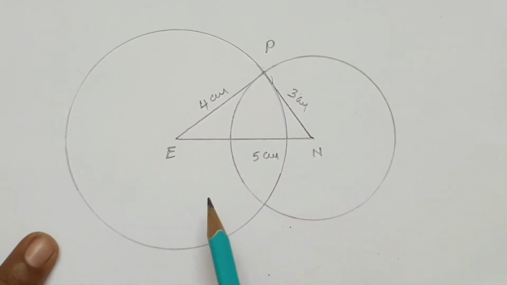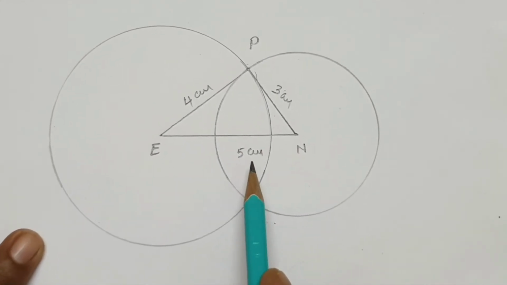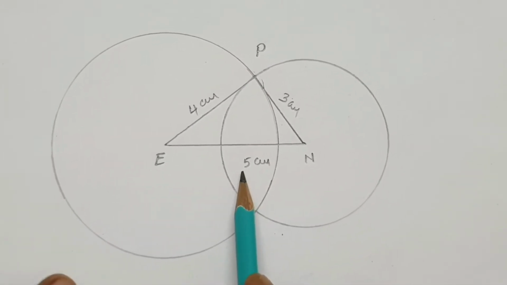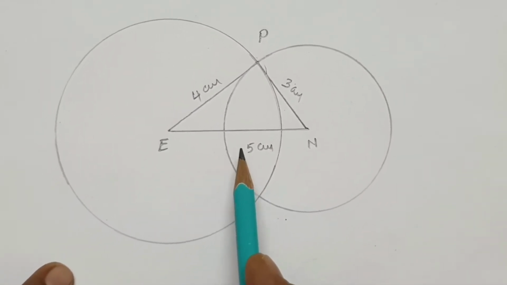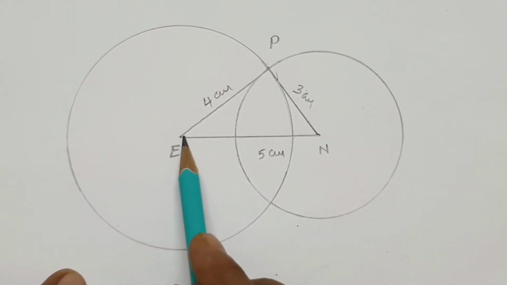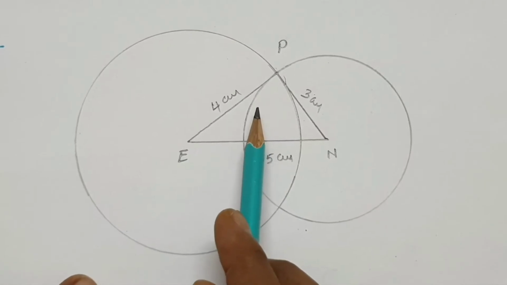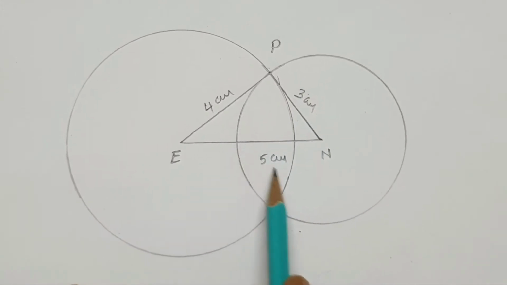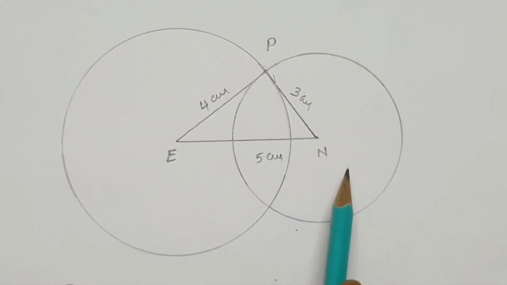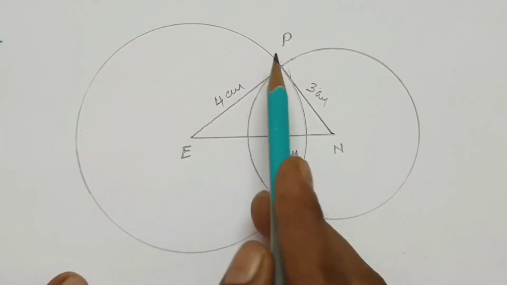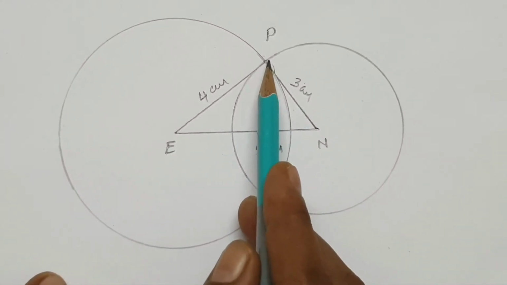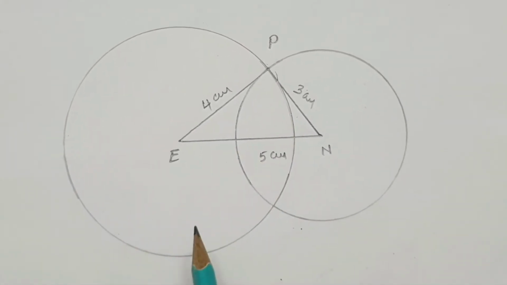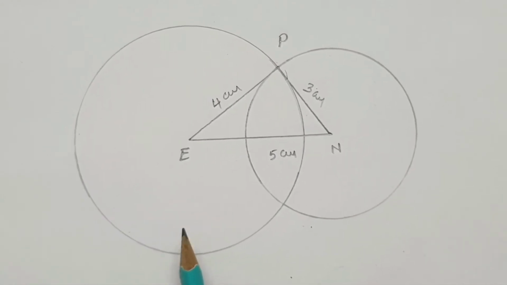So the steps of construction. First, draw a line segment EN equal to 5 centimeters. Second, draw an arc from E with 4 centimeters as radius and cut it from N with 3 centimeters as radius. Third, they intersect at P. The required triangle PEN is constructed.